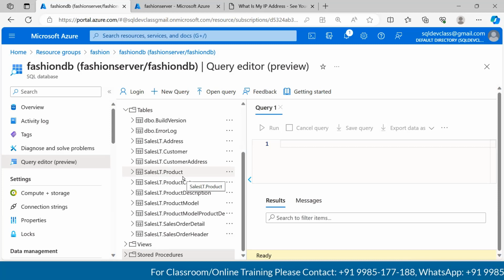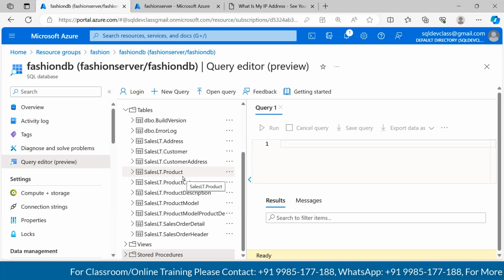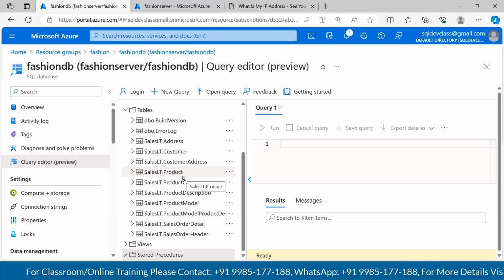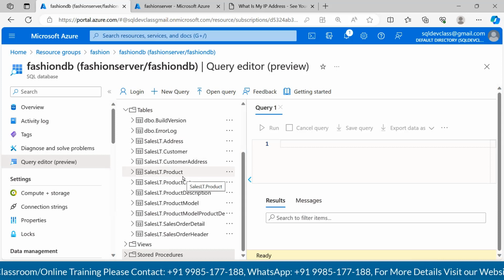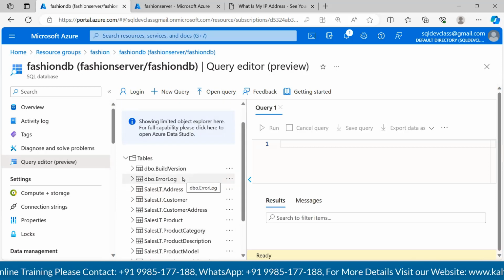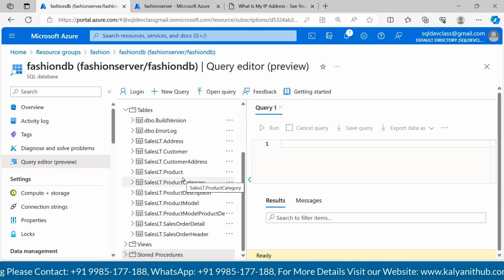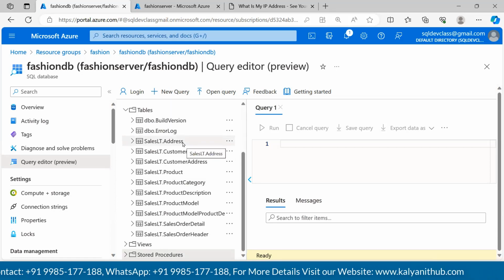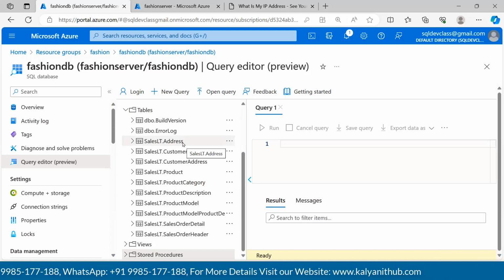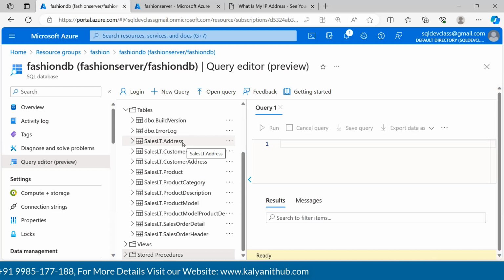Absolutely, Avinash. Yes, perfect. If you might have observed, when we were creating the database, we selected the sample as a database. That is the reason why we got sample tables here. That means these tables are created by Azure for us to do some research and development. Guys, again, this is only for your research. You should not use this data for your production environments. That's a prerequisite here. You cannot use it for production.